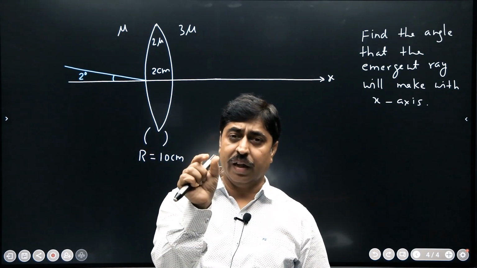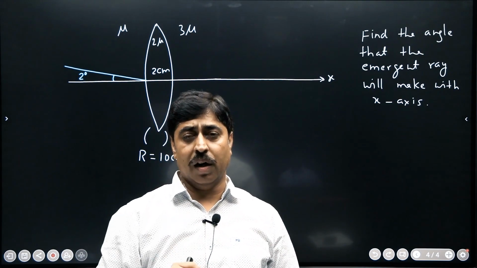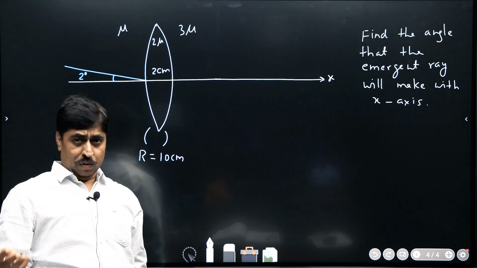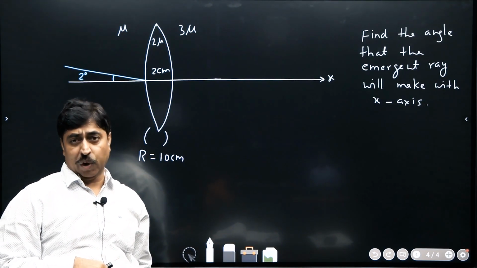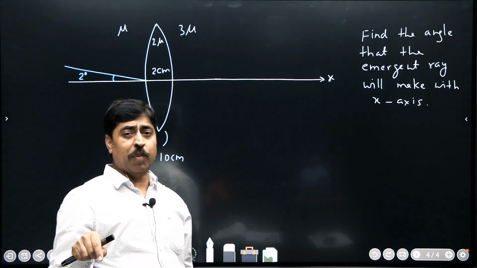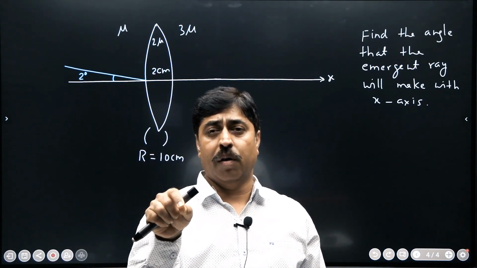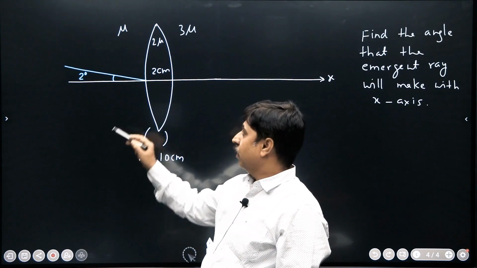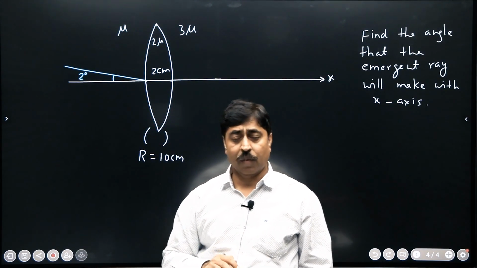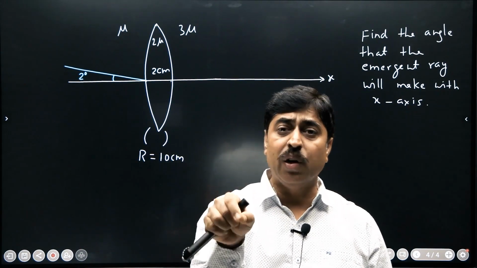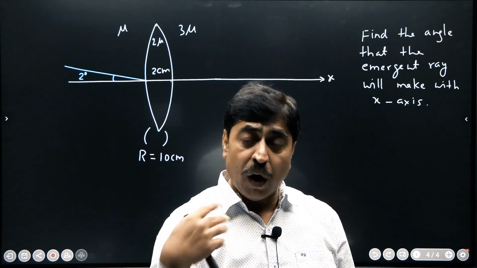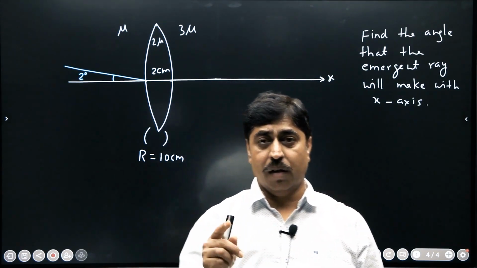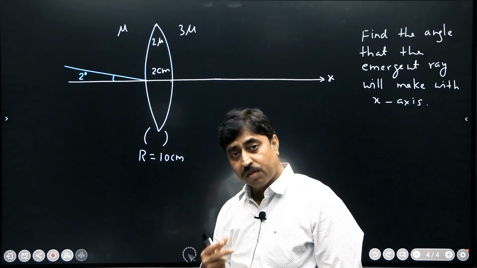Whenever a question is saying that the thickness of this lens is so and so, you should always be careful whether you are allowed to use all the lens formulae that you have memorized, because all the lens formulae that you have memorized are valid only for thin lenses. Thin lenses means those lenses for which we just ignore this distance. But this particular question is specifically telling you that thickness, so you may not ignore that thickness, right? So maybe the lens formula that you have memorized is not applicable here.